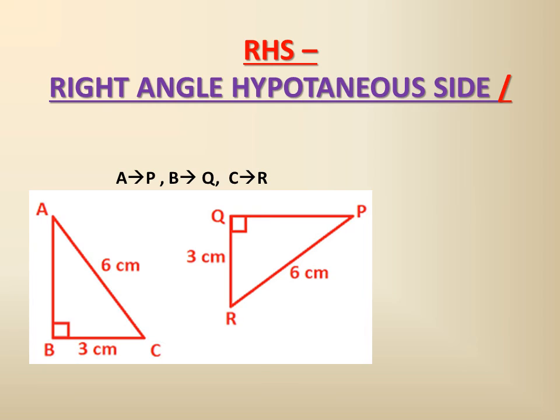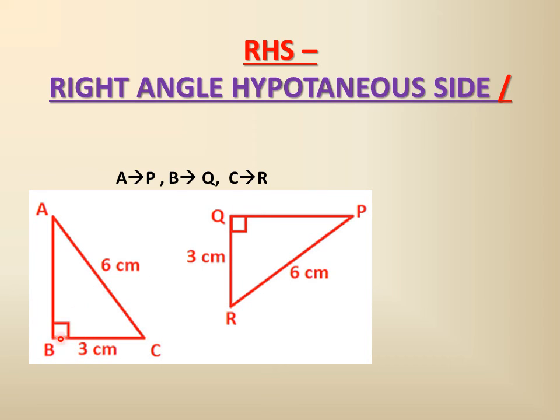Now in the next slide you see that the orientation has changed. All of a sudden you might say these two triangles are not congruent. But it's congruent, only the orientation has changed. Here you see at vertex B of this triangle ABC it is 90 degree, and of this triangle PQR, at Q, it is 90 degree.